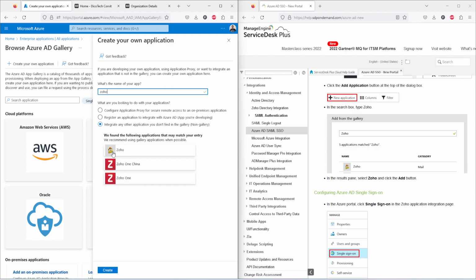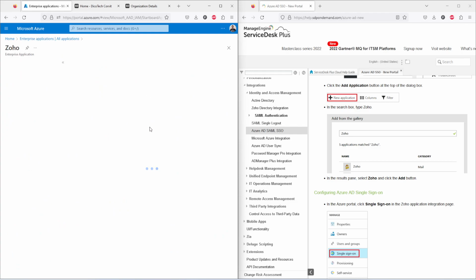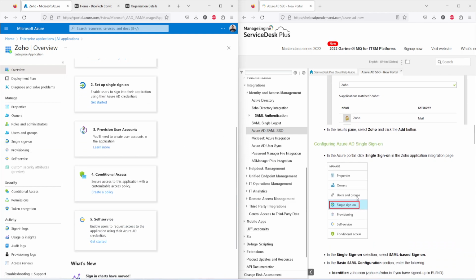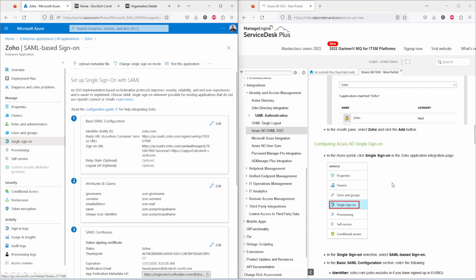Once you find this yellow icon Zoho, click on it and it will take you to this page, which I already configured. After that, you need to click on single sign on, this one. And now we need to provide the parameters for basic SAML configuration. The first ones are these mandatory URLs: identity, reply URL, and single sign on. These two are optional. So right now we are just going with mandatory.